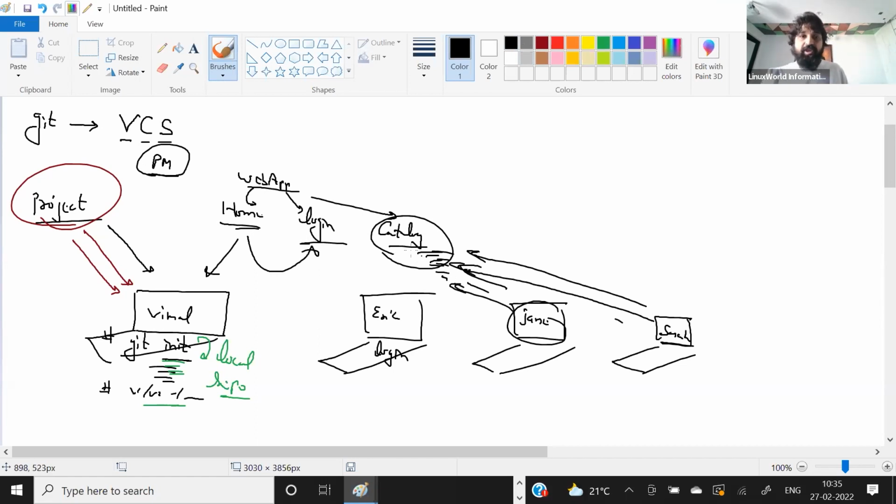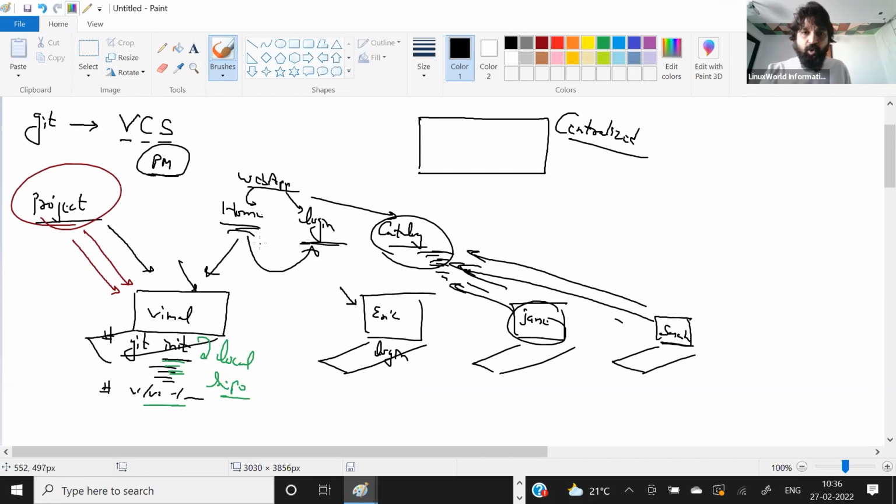So we need some centralized system where everybody keeps on uploading their code, so everybody has visibility of what is going on. Vimal can see what kind of code Eric has created in the login page, so we can integrate it in the home page.